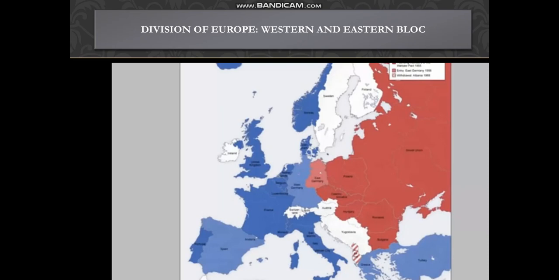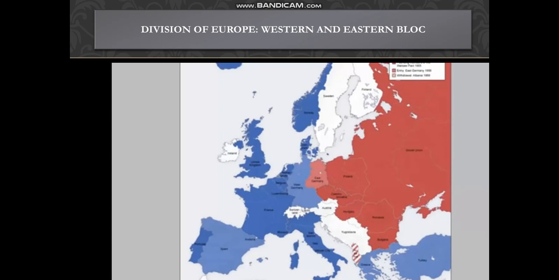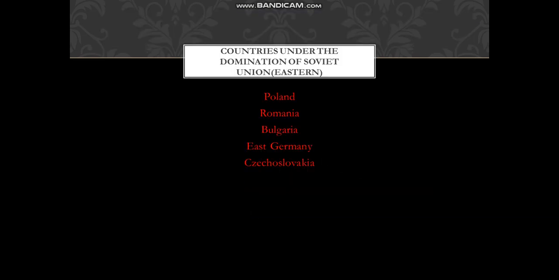The United States of America dominated these countries, and these countries followed its ideology. Together they formed a military alliance, and the name of this military alliance was NATO, while the countries in red were dominated by USSR. It is known as the Eastern Bloc, and it was under the control of USSR, and these countries were Poland, Romania, Bulgaria.